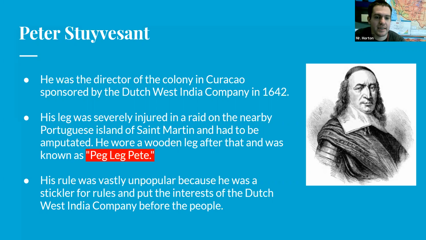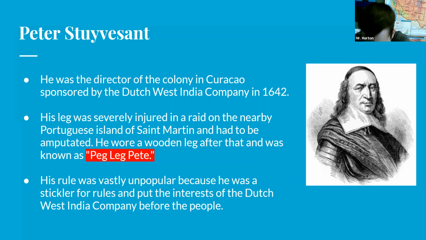His leg was severely injured in a raid on the nearby Portuguese island of St. Martin, and it had to be amputated. He wore a wooden leg, and after that he was known as Peg Leg Pete. He walked around on a wooden leg.